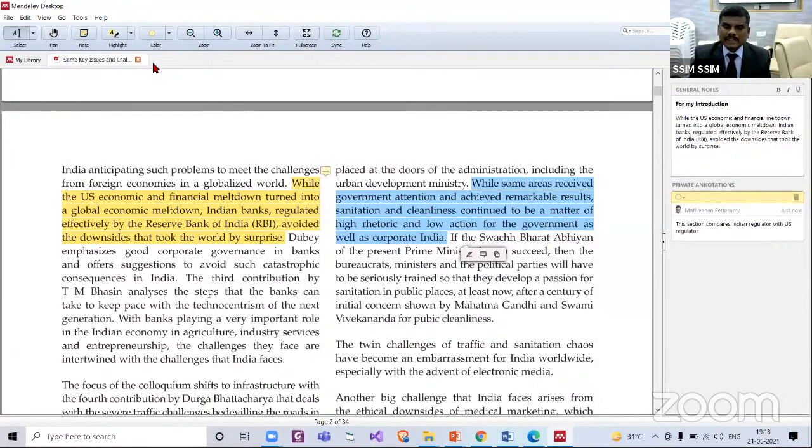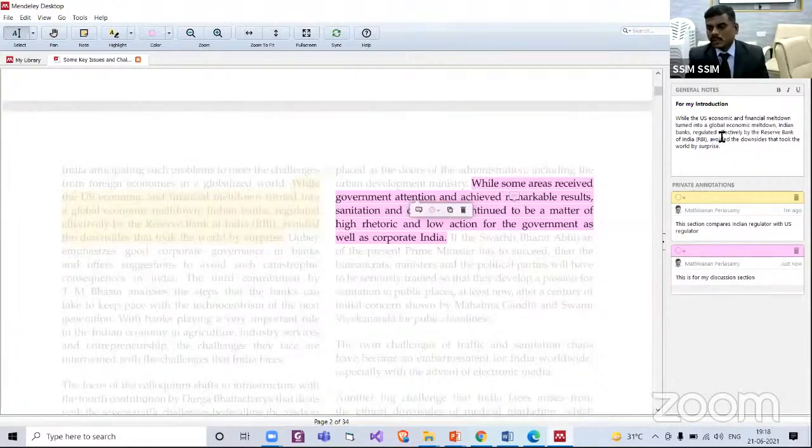So you can take color from this section. Color, maybe say pink color and say highlight. Yes, it is highlighted. That color coding also, we can set by default. Now you can right click, add notes. This is for my discussion section. If you want, yes, you can copy this and you can paste in the notes section.